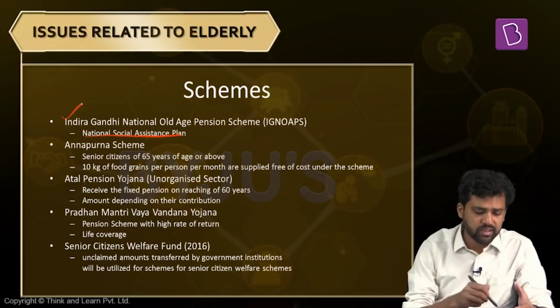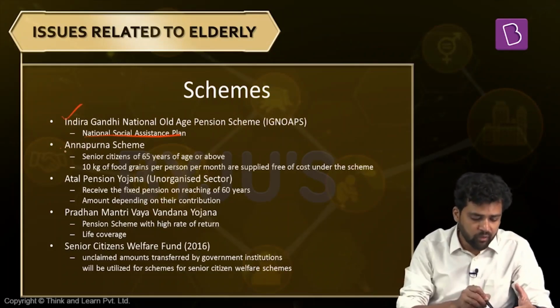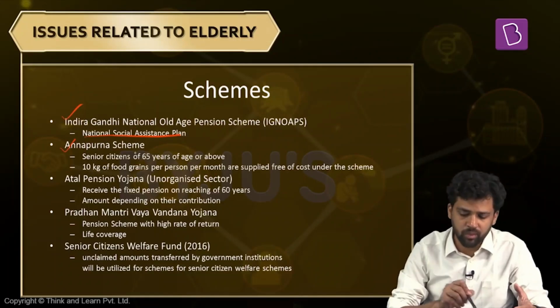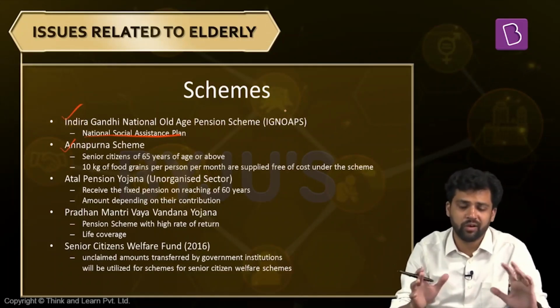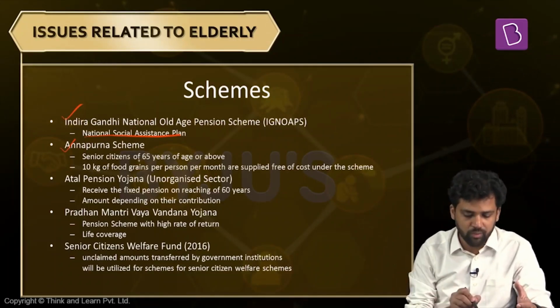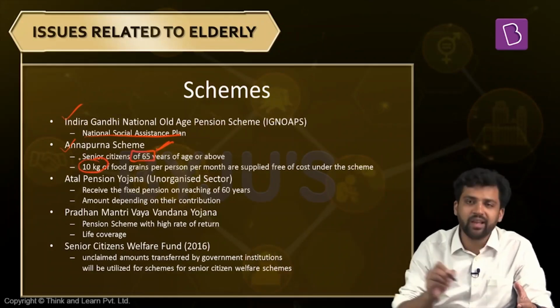Now, in case someone is not covered under the Indira Gandhi National Old Age Pension Scheme, they can be covered under the Annapurna Scheme. But one thing you should know, if you are getting benefits under the Annapurna Scheme, you should not get benefit from the Old Age Pension Scheme. You can only avail one of these facilities. And under the Annapurna Scheme, another clause is there. It is applicable to those only over the age of 65 years. And under this scheme, you get 10 kg of food grain.